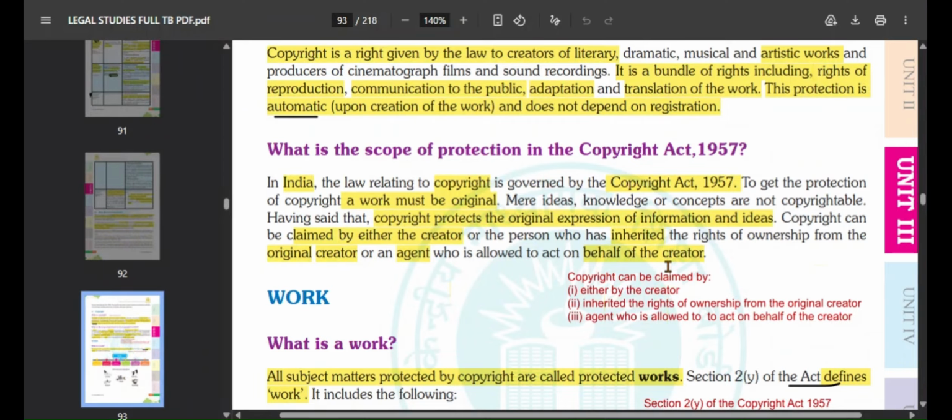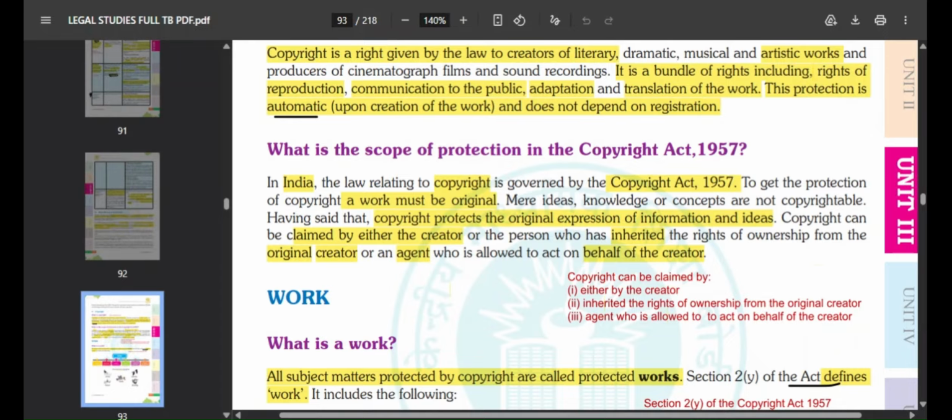Now, who all can claim copyright? Either the creator, or you can call them the owner, can claim it, or a person who has inherited the rights of ownership from the original creator, or an agent who is allowed to act on behalf of the creator.